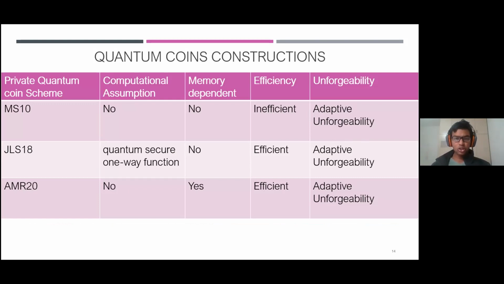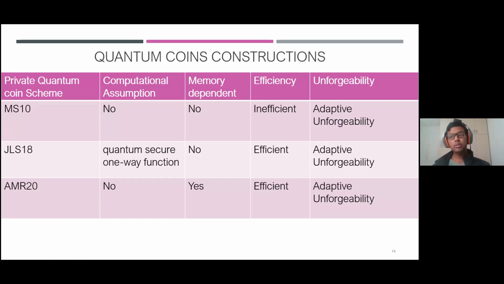Now, if we zoom into quantum coins specifically, there are quite a few constructions for private quantum coin schemes. The first construction was given by Mosca and Stebila in 2010. The construction was unforgeable, but it was inefficient. We didn't know how to do the mint and verify efficiently. Then came the Ji, Liu, and Song construction in 2018. Their construction was efficient, but it relied on a very weak computational assumption, namely the existence of quantum-secure one-way functions. And very recently, Alagic, Mosca, and Stebila's follow-up came up with a construction which is efficient. It doesn't even require any computational assumption. However, it is memory dependent.